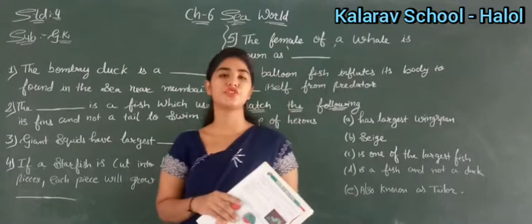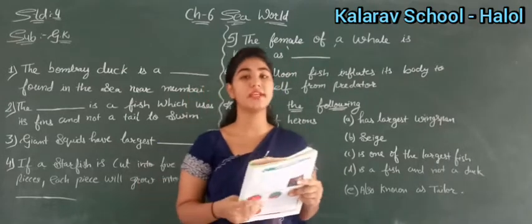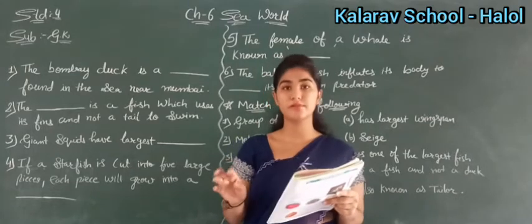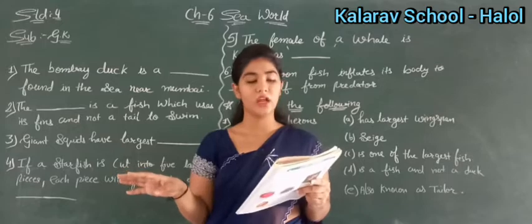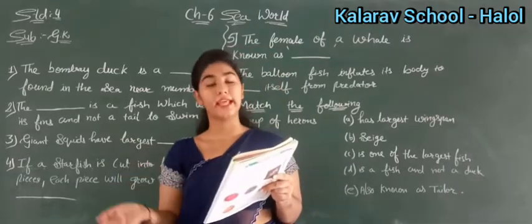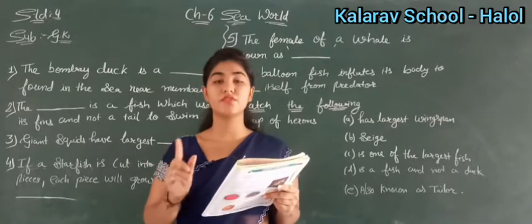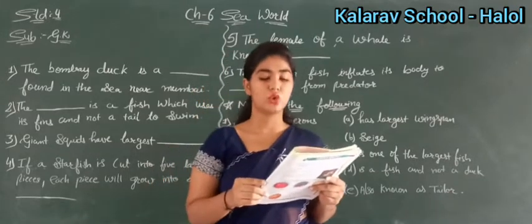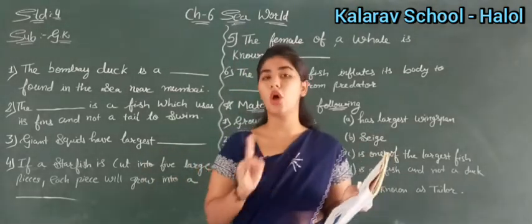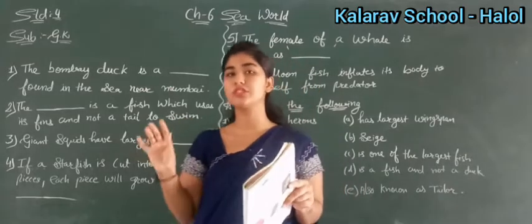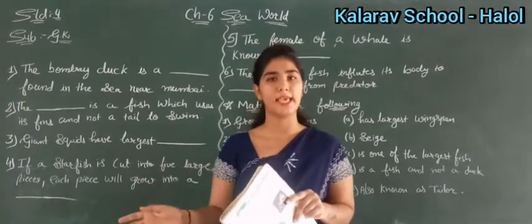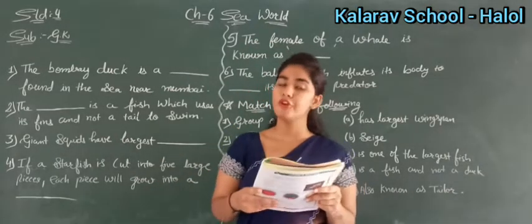So how does a fish swim, children? It swims through its tail, right? But here, see, this seahorse doesn't swim with its tail. How does it swim? It swims with its fins. So it is a fish which uses its fins to swim and not a tail. Means it does not use a tail to swim, but it uses its fins to swim in the sea. Okay. So it is a kind of fish.